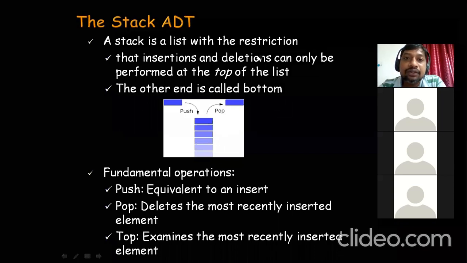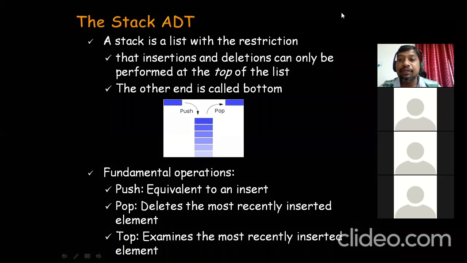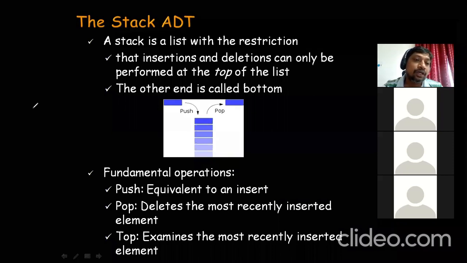Let me take the factorial function. Usually we write it like this: fact of n is computed in terms of what?